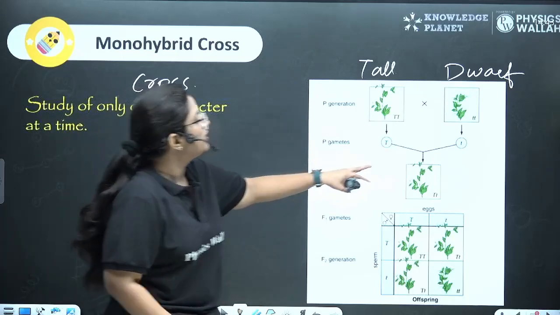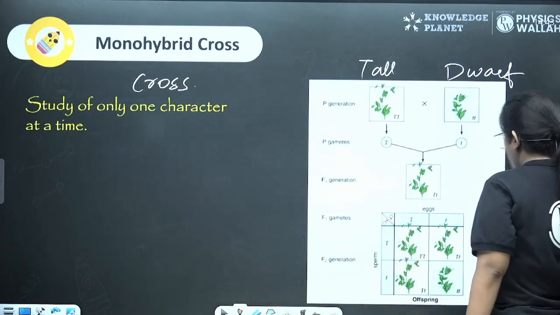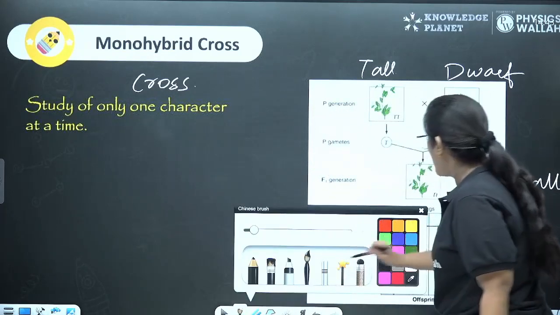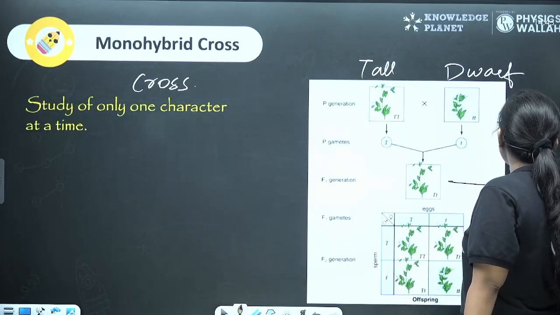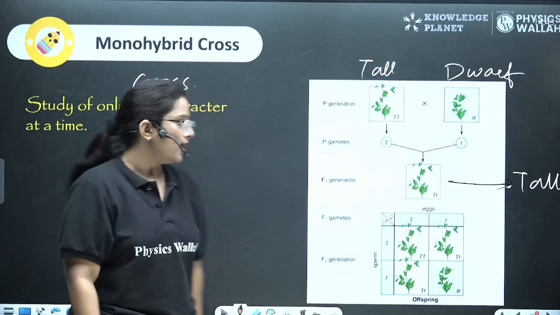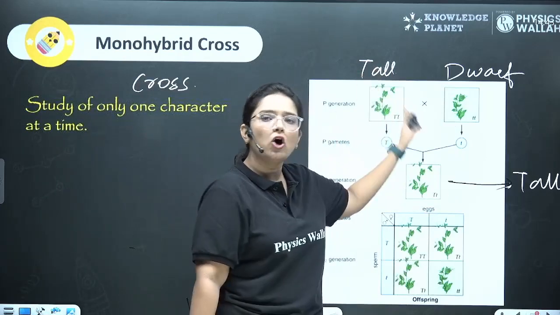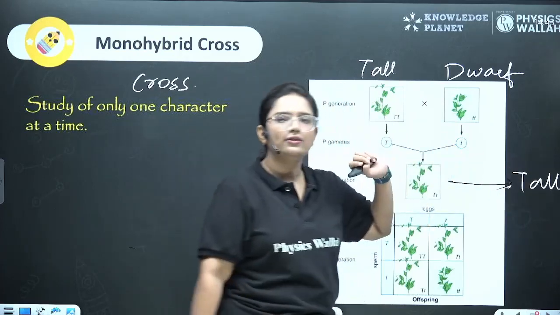In the first generation, he got a tall plant. Very easy. Of course, we know that the dominant would show itself and it would form a tall plant. So after mating the tall with the dwarf, he got a tall plant.